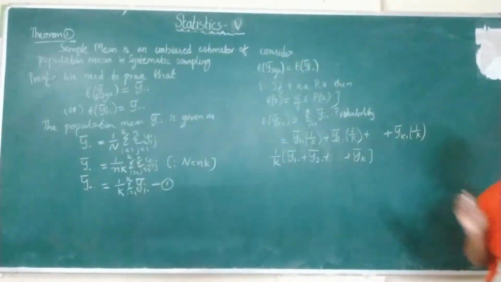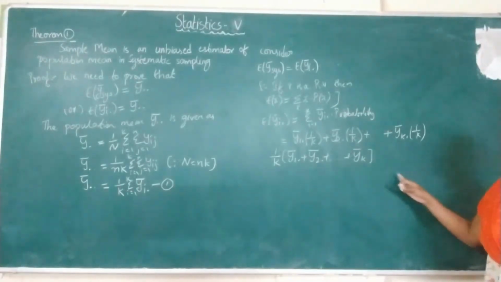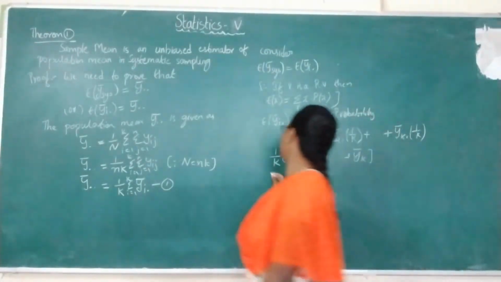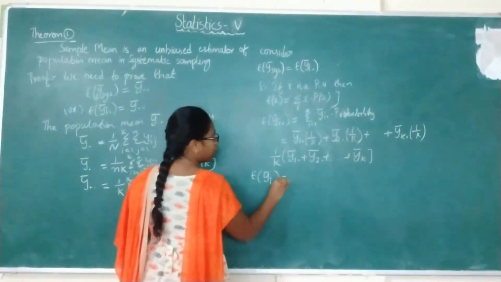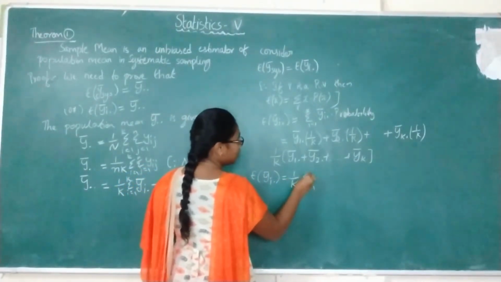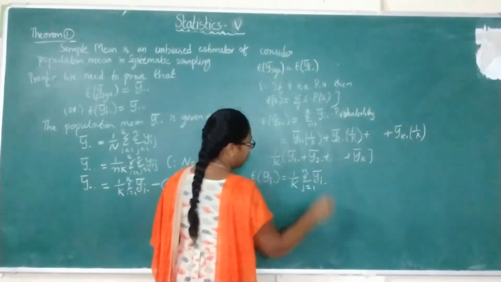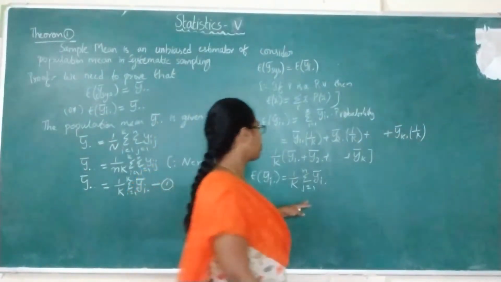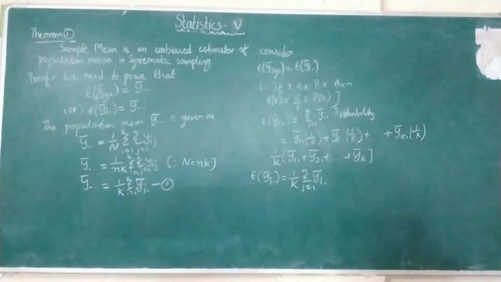This can be written as y1 bar plus y2 bar, and so on, up to k values you will be having. So this can be written as expectation of yi dot bar equals 1 by k summation over i equals 1 to k of yi dot bar. So this is the value of the expectation of yi dot bar.